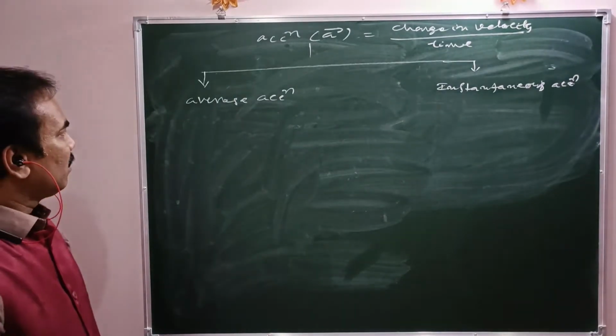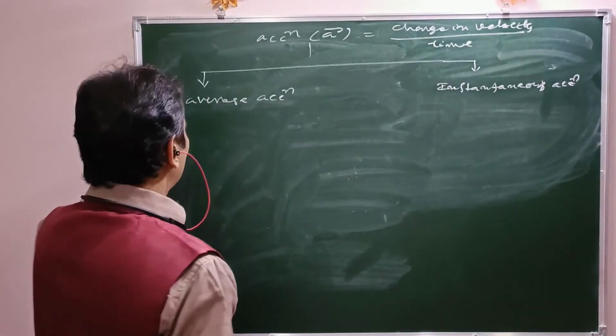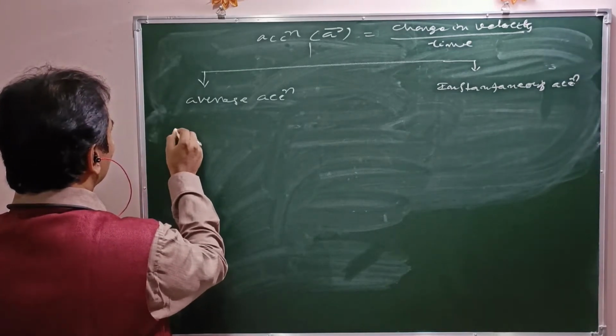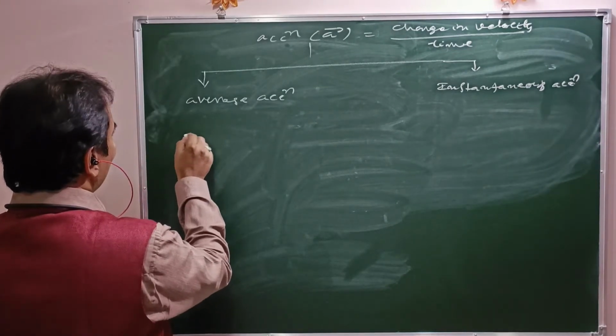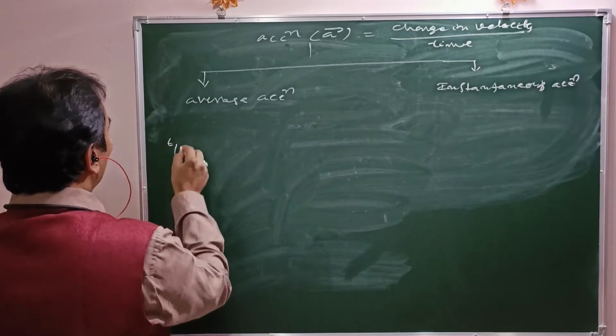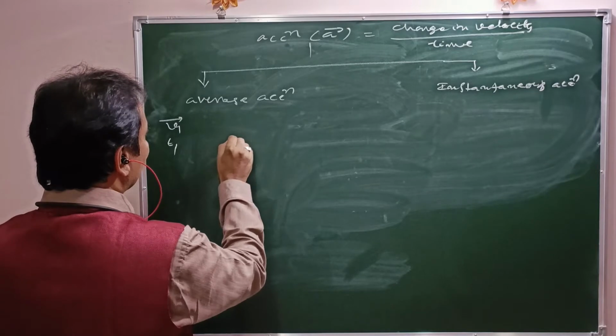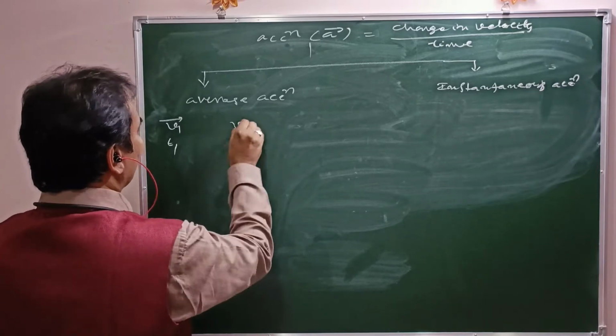Right? Now coming to average acceleration. Suppose at any instant t1, what is the velocity? v1 bar. At some other instant t2, what is the velocity? v2 bar.